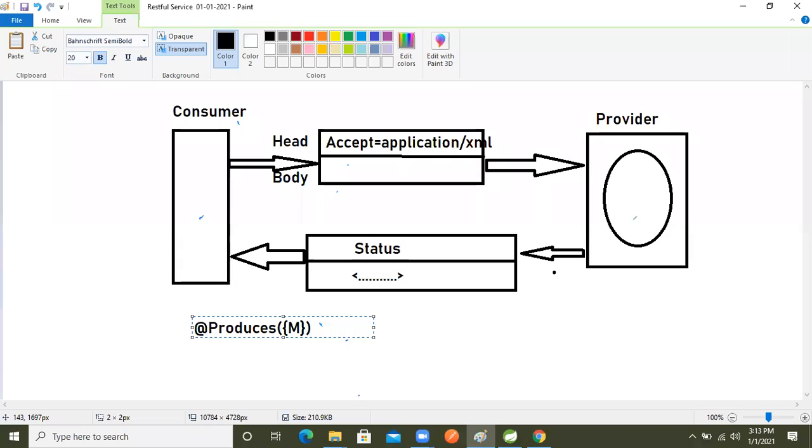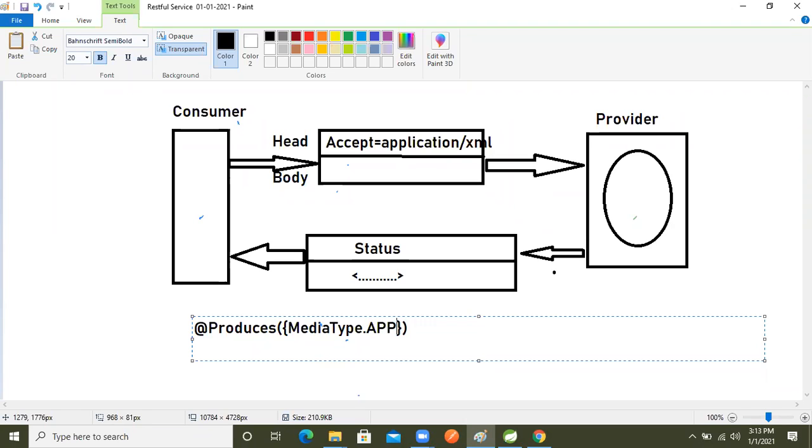Because of that, okay, MediaType, right? MediaType.APPLICATION_JSON, right? JSON, comma, again what we will take, MediaType.APPLICATION_XML, right? We take like that.